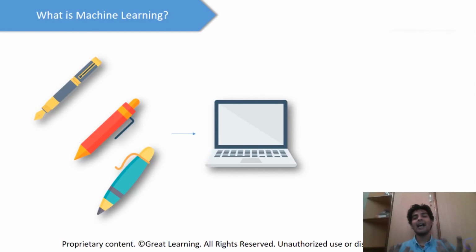How does a brain have that processing power to understand this is a pen? Does the computer or the machine over here have a brain to understand that? This is where machine learning comes in. What we'll do is keep on feeding these images of a pen to this machine until it learns all the features associated with the pen. This is how our brain functions as well. Our brain looks at a lot of images of pens, and we've been told again and again by our parents or by someone else that this is a pen, and our brain learned. So we'll do the same thing over here to the machine as well.